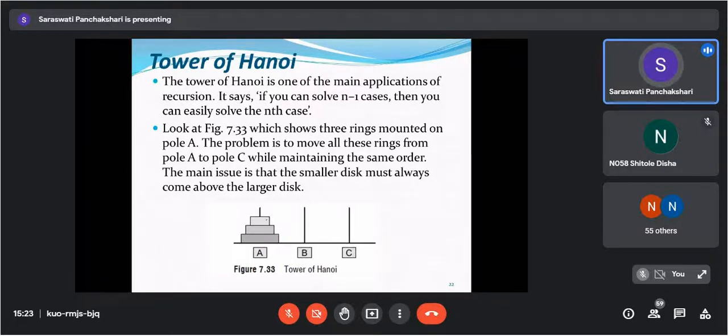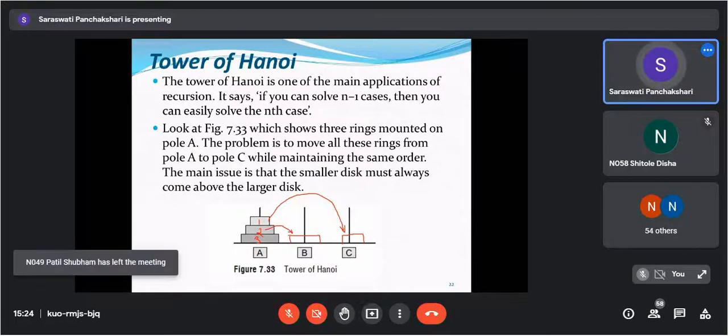So what we will do, we are going to move this smaller disk first to C. I will call them 1, 2, and 3. Then I will move this second disk here. Then which disk is remaining here? Disk number 3 will remain here. This is my first step, or A step, and this is my B step.